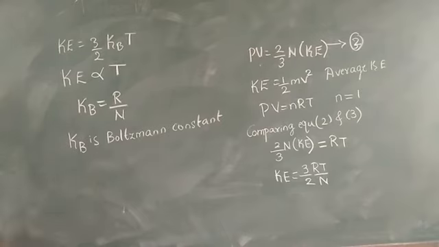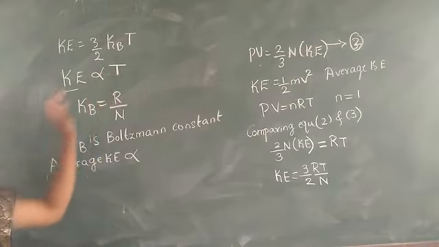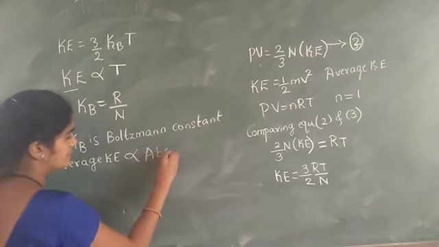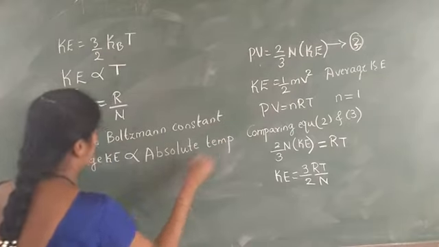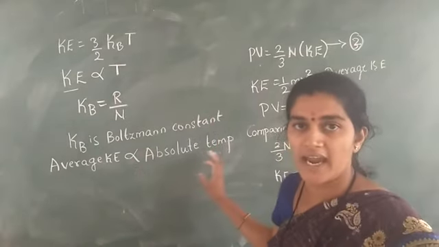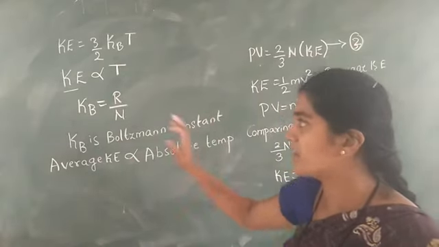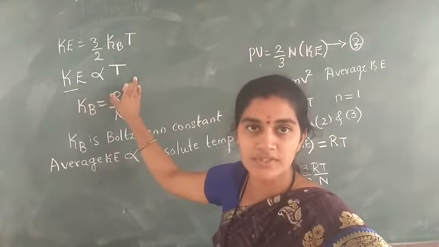We are calling k the Boltzmann constant, and we can tell that the average kinetic energy is always directly proportional to the absolute temperature. Therefore, this is the relation between the average kinetic energy and the absolute temperature. Here we have proved that kinetic energy is directly proportional to the absolute temperature.